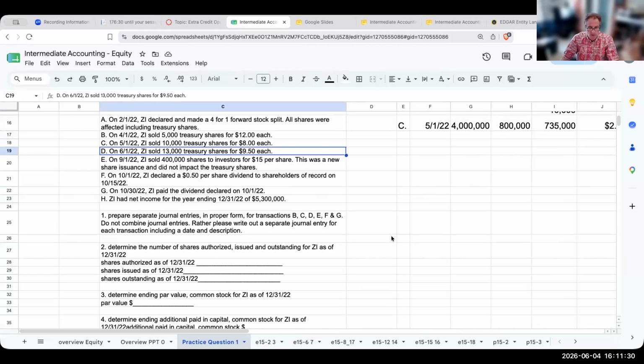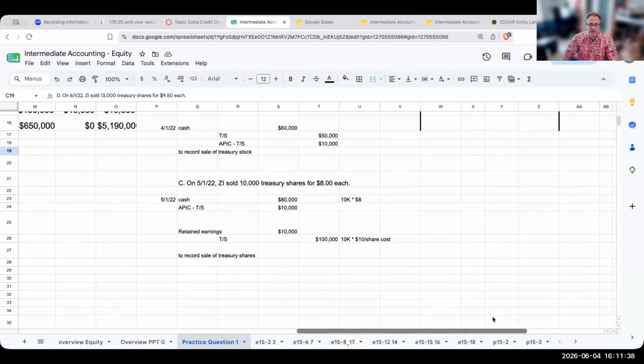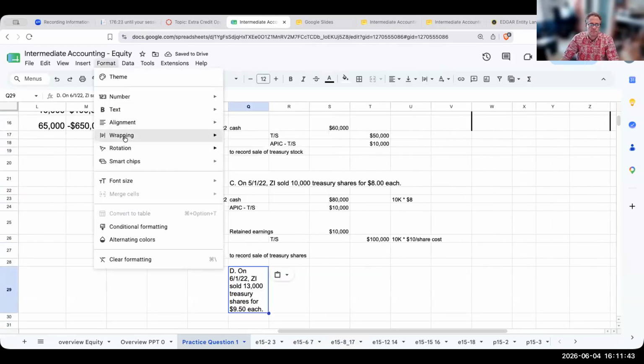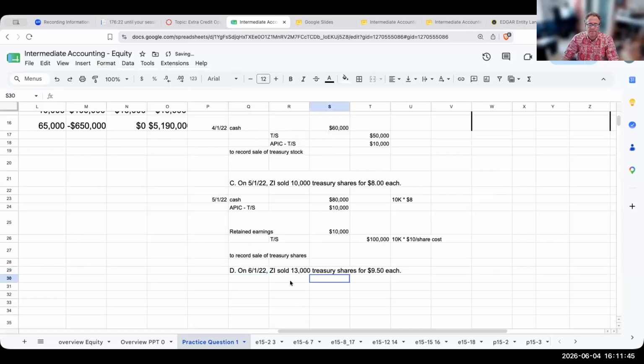Over here on 6/1/22, I sold 13,000 Treasury shares for $9.50 each. Okay, so same thing. On 6/1/22, I'm debiting cash. How much do I debit cash for?